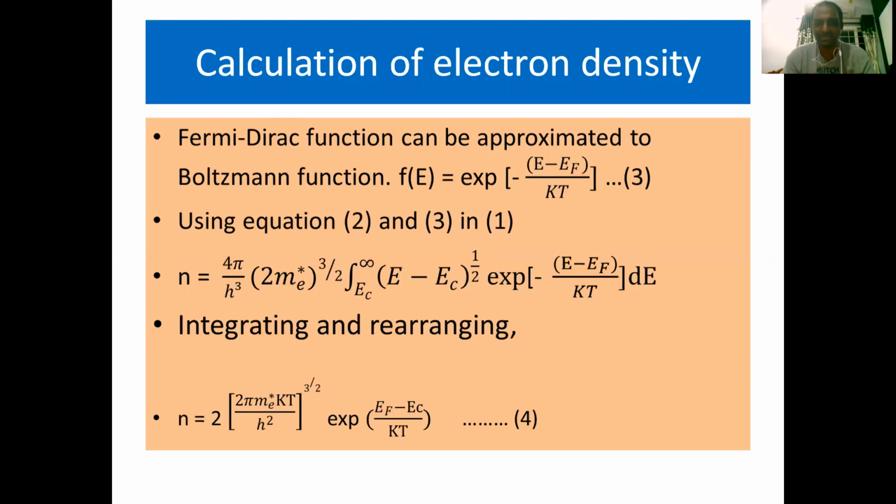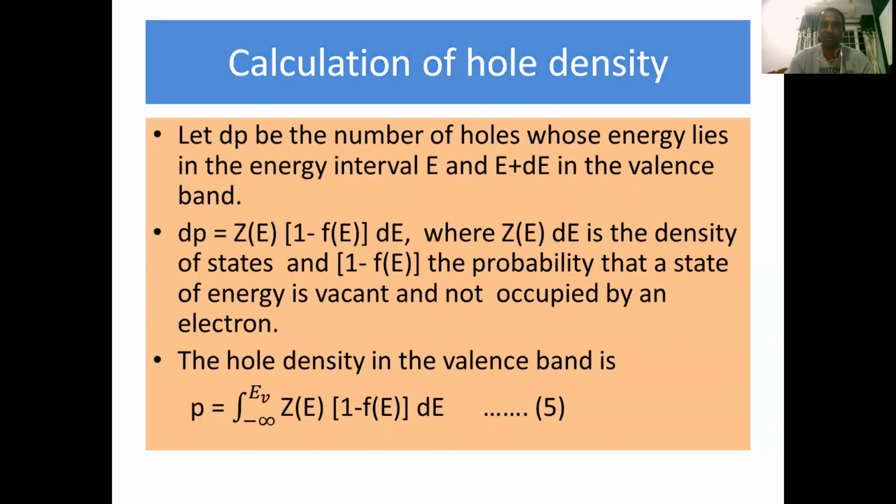In this expression, n is the number of electrons, m star is the effective mass of an electron, K is the Boltzmann constant, T is the temperature, and h is the Planck's constant. In the exponential term, EF is the Fermi energy level, and EC is the energy level related to the conduction band. This is equation number 4.